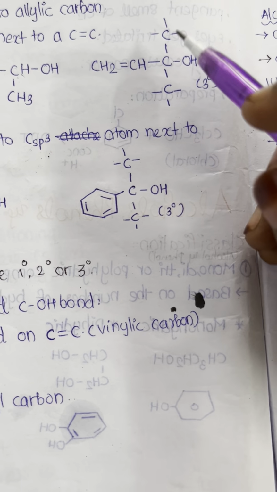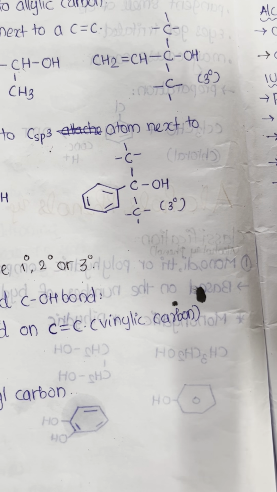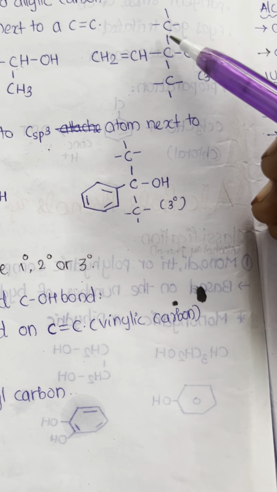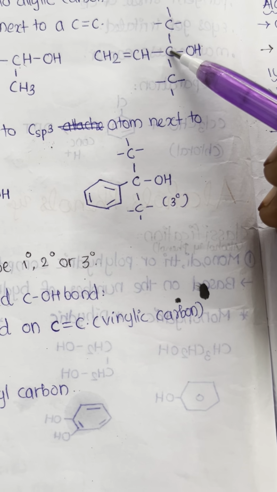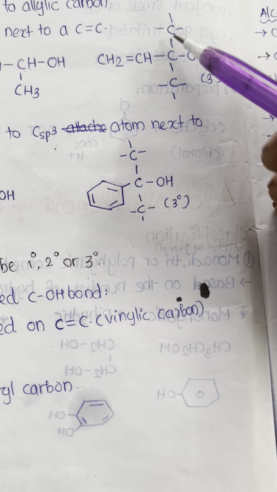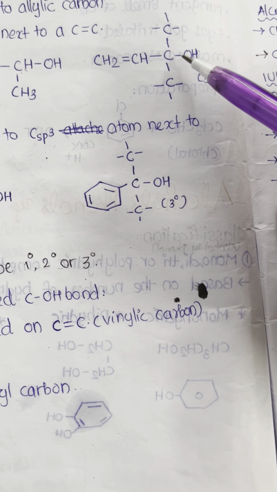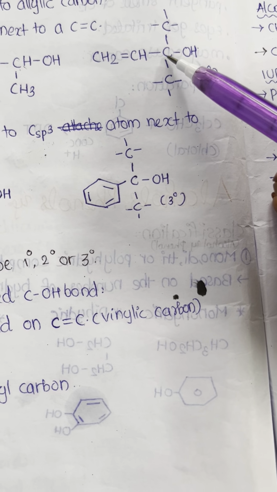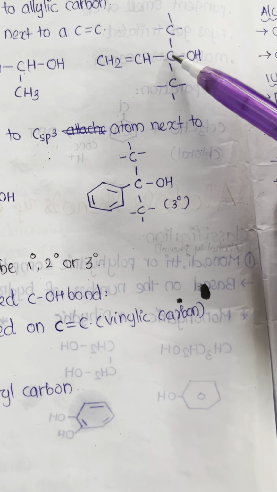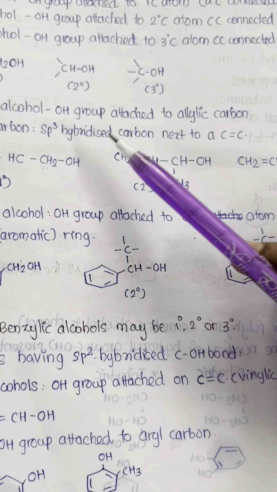Now there is one more possibility. Look at this carbon. All four valencies are satisfied by single bonds, so it is sp3 hybridized. It is connected to one carbon, two carbon, three carbon, so it is tertiary. It has an adjacent C=C double bond, so it is allylic. So OH is connected to an sp3 hybridized tertiary allylic carbon. So this is called a tertiary allylic alcohol. Tertiary allylic alcohol.